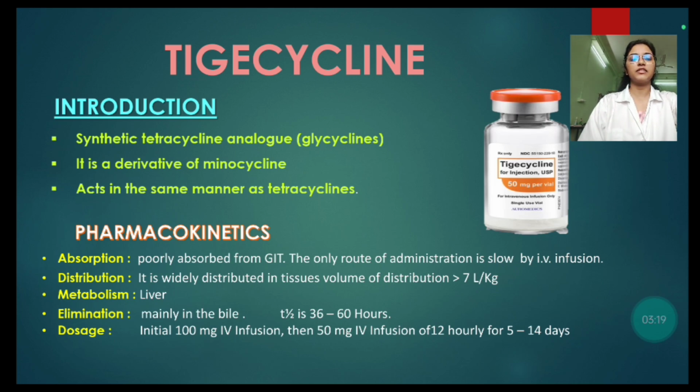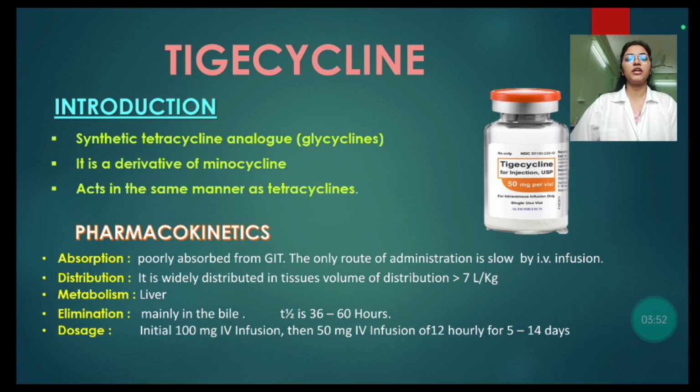Another drug is tigecycline. Tigecycline is a derivative of minocycline. It acts in the same manner as tetracycline, which means we see the mechanism of action of tetracycline, in which tetracycline binds to A site of 30S ribosomal subunit, which prevents binding of tRNA to A site. Thus, peptide chain fails to grow, protein synthesis is inhibited, and tigecycline is bacteriostatic, just like tetracycline.